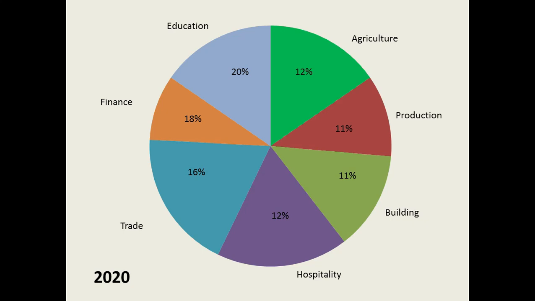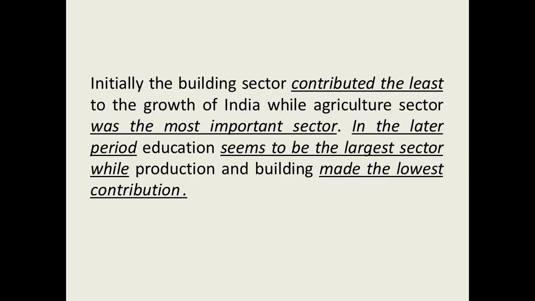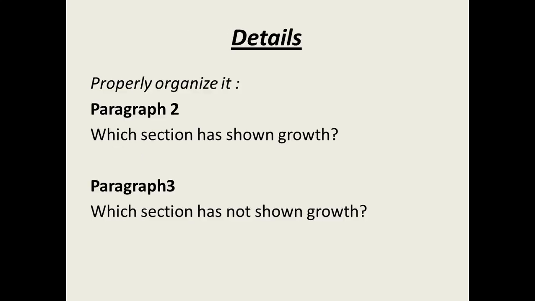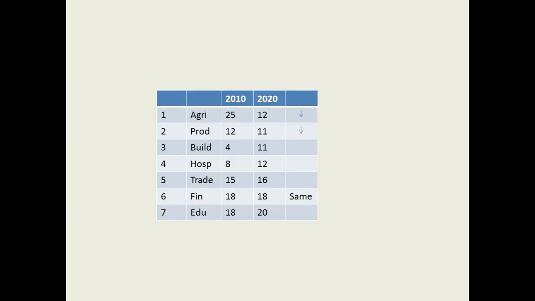So what you can do is, in your exam you can just mark somewhere here the sectors which have not performed well or the sectors which have really performed well. You can just tick mark here, so you get to know which sectors are to be written in the paragraph where the performance is low, or the sectors which really performed well. So first, in paragraph 2 we are going to write about the sectors which have shown growth. So briefly here I have just written to make it clear for you.